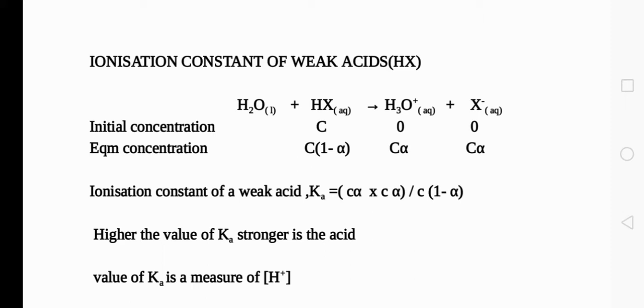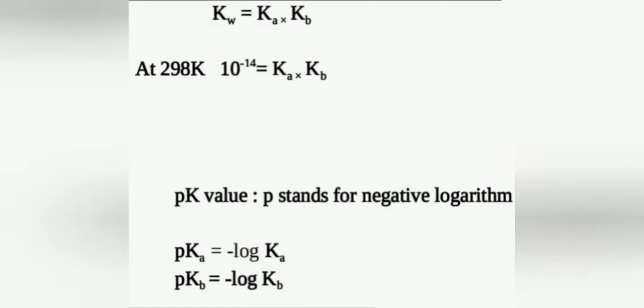What is the significance of Ka and Kb? If the value of Ka is higher, then stronger is the acid. Similarly, in the case of base, stronger will be the base. In bases we take Kb, and in the case of acid, we take Ka. The values of Ka and Kb are related to the ionic product of water, Kw, as Kw is equal to Ka into Kb.